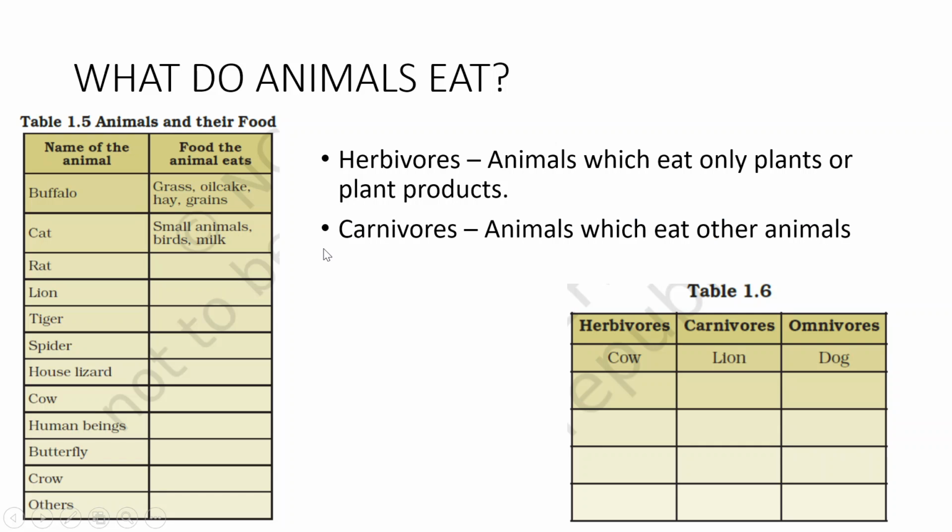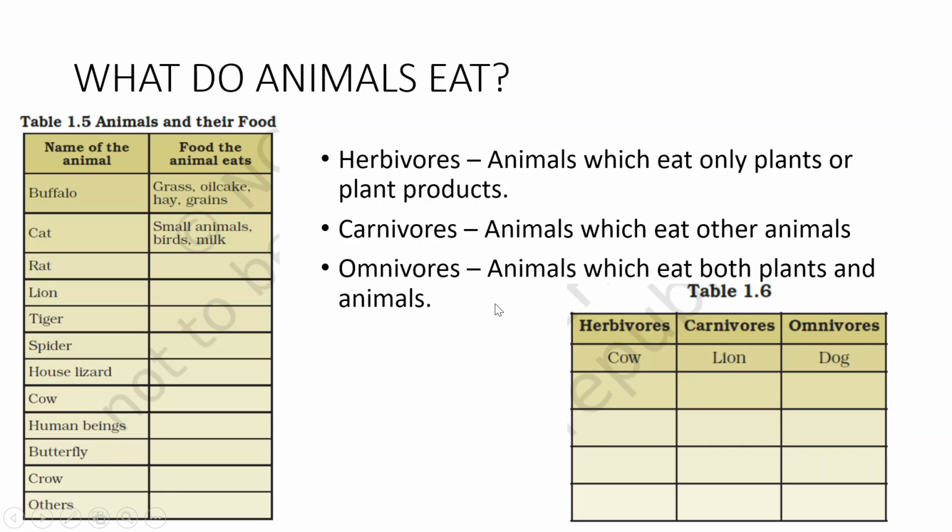Next, carnivores, animals which eat other animals. Also, you have to note down, list out different animals which only eat other animals. Next, we have omnivores. These are animals which eat both plants and animals. We have one example of omnivores, that is dog. You can also name other animals which are omnivores, which eat both plants and animals.